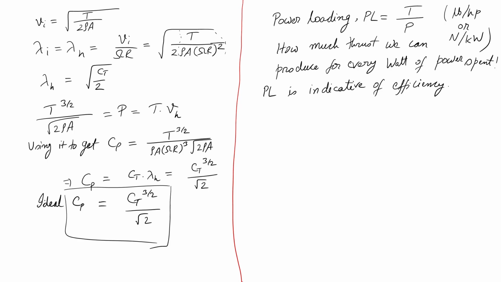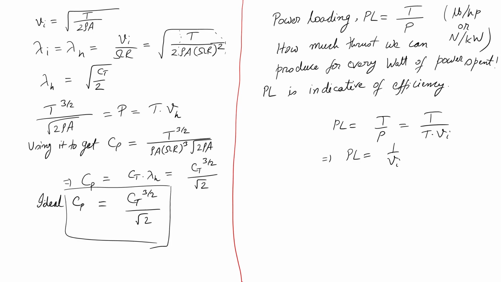Another interesting thing to observe here is that power loading is T by P, which equals T by T into Vi as per momentum theory, which means my power loading is 1 over Vi. It is the reciprocal of my induced velocity, which means if I minimize my induced velocity, I maximize my power loading.